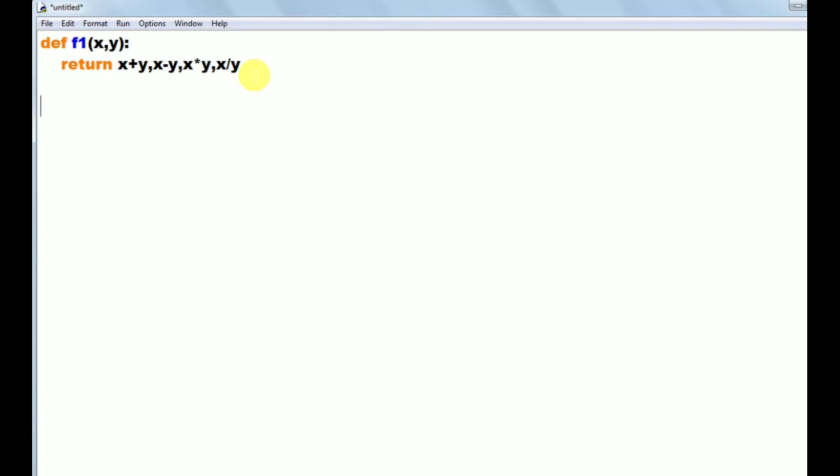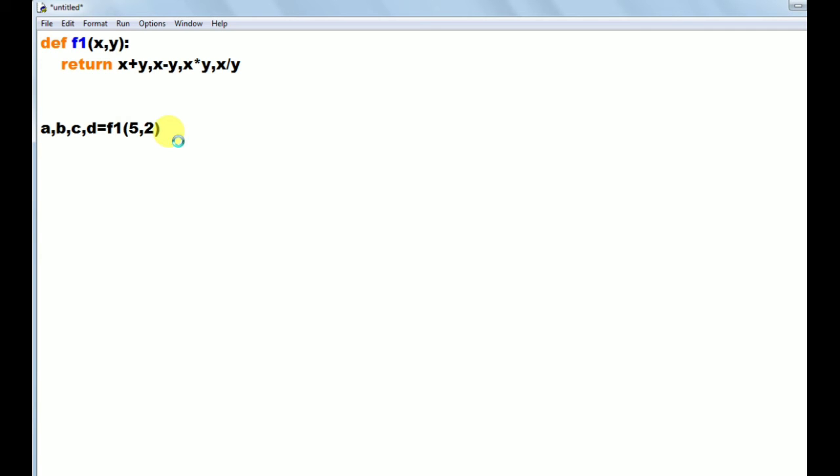Check here by calling. I am calling f1 of, giving the first value as 5 and the second value as 2. The first value I want to hold in A, the second value in B, the third value in C, and the fourth value in D. So I am writing A comma B comma C comma D equals f1 of 5 comma 2. I want to save this one, so I am saving the program now.